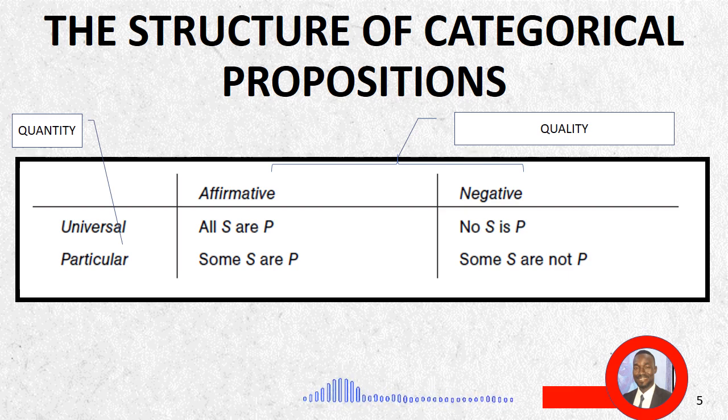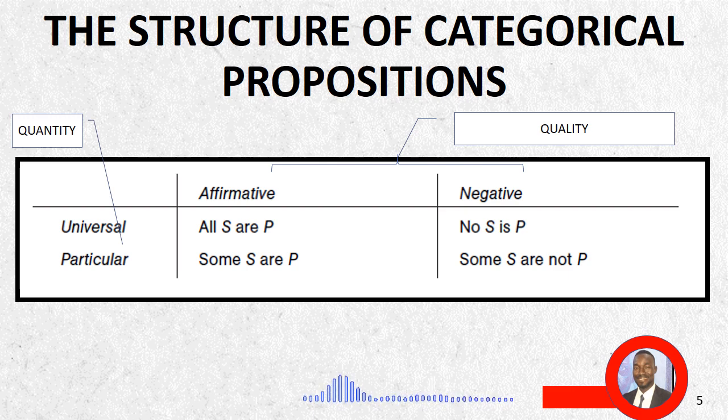On the other hand, when we talk about particular, we refer to individual or a few number of a class, which implies at least an entity of a class. In categorical proposition also, the words some S are, some S are not denote particulars. However, while some S are is affirmative in quality, the notion of some S are not is negative in quality.